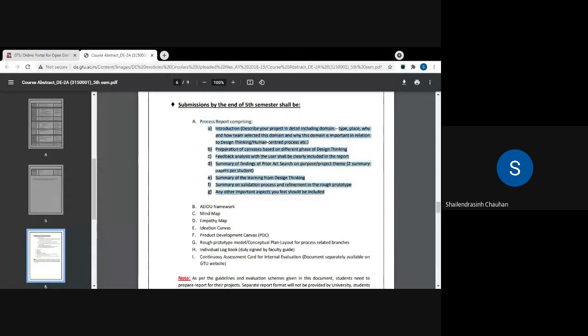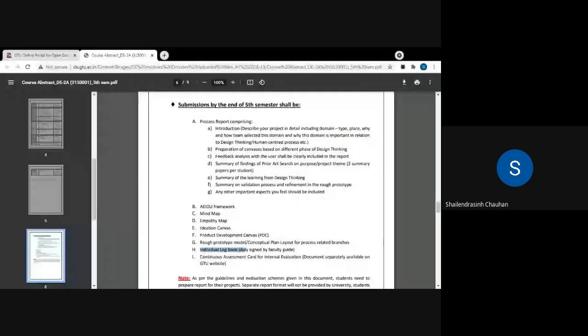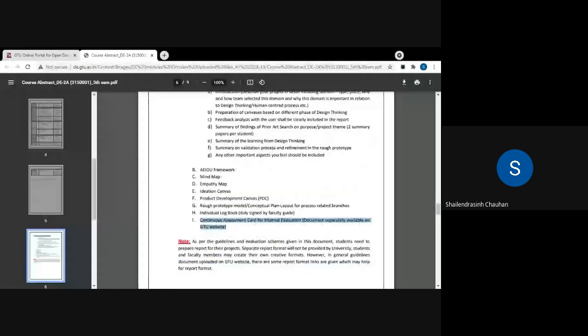Second is the AEIOU framework, which you are aware of: mind map, empathy map, ideation canvas, PDC, then prototype or module. Then the logbook. If you maintain a record or notebook in which you note down the status and various points, that is your logbook, and you can also submit it. Next is the continuous assessment card, which you can find on the GTU website. So these are the things that you need to submit.